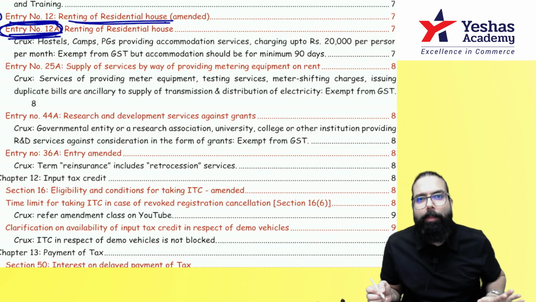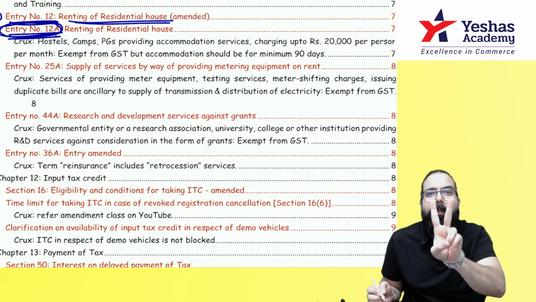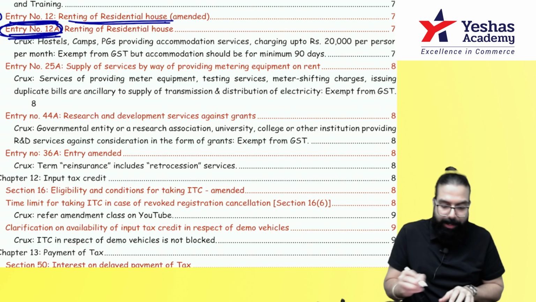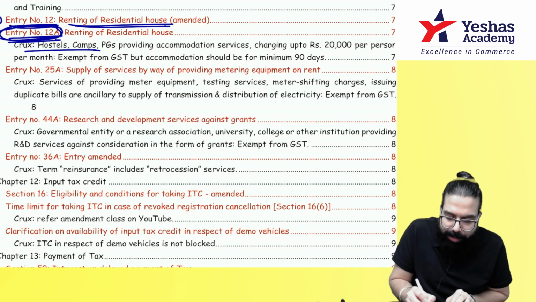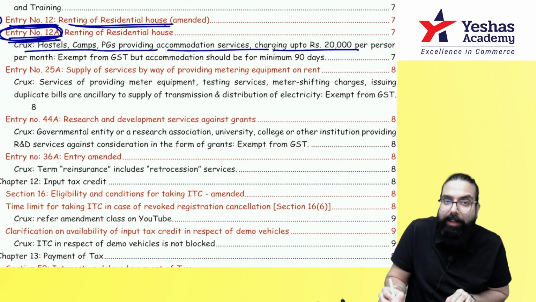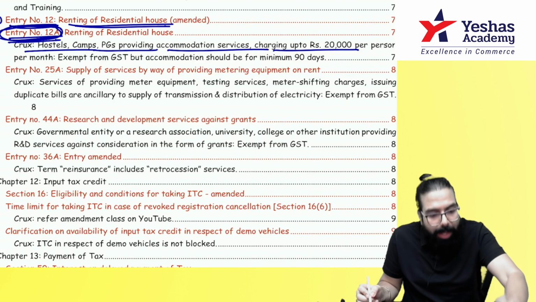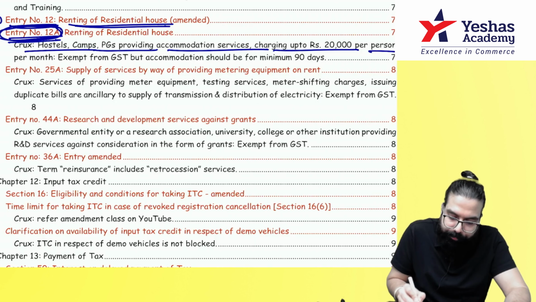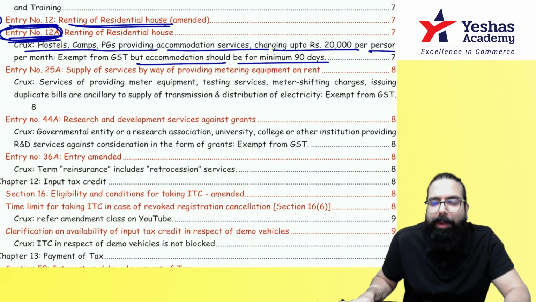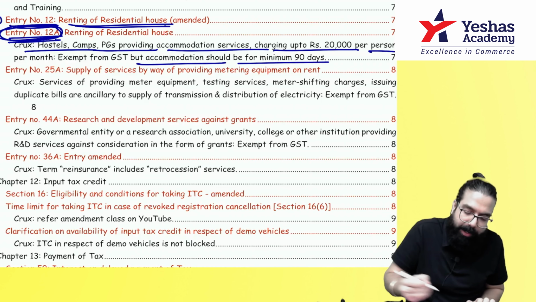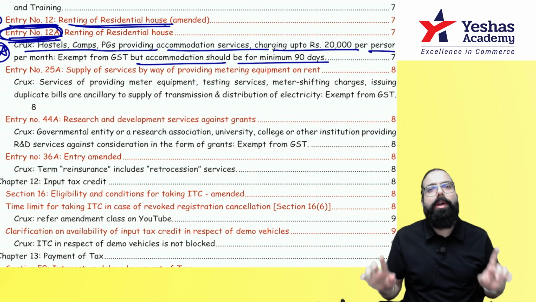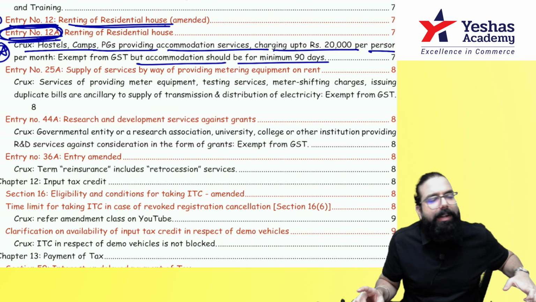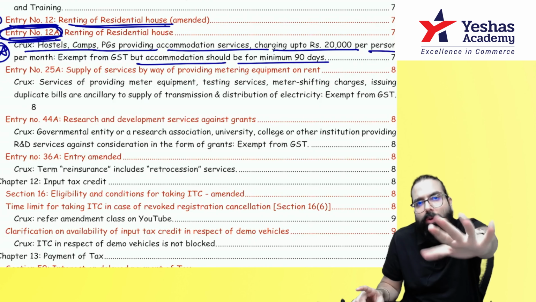giving student accommodation, and if the accommodation is for minimum 90 days and the amount charged is up to 20,000, then it will be exempted. See everyone, hostels, camps, providing accommodation up to 20,000 rupees, not more than 20,000, and accommodation should be minimum for how many days, everyone? 90 days. Very, very important from exam point of view. They can go ahead and tell you, only then the exemption will come. Remember, up to 20,000 plus minimum 90 days, then it will be exempt. More than that, no exemption.